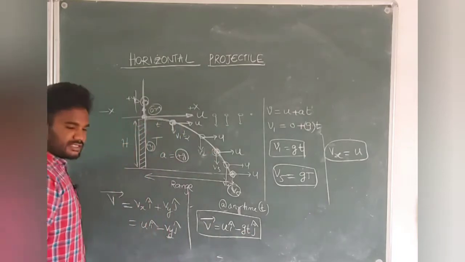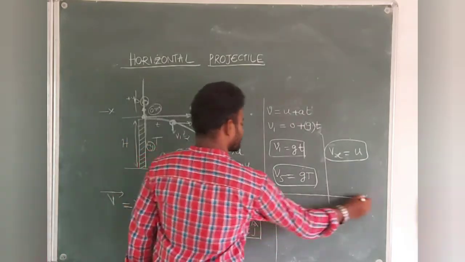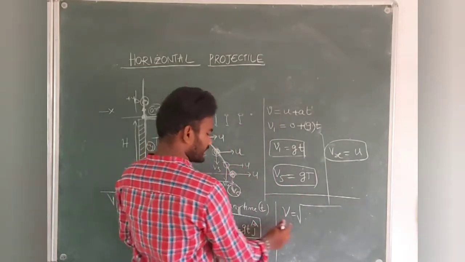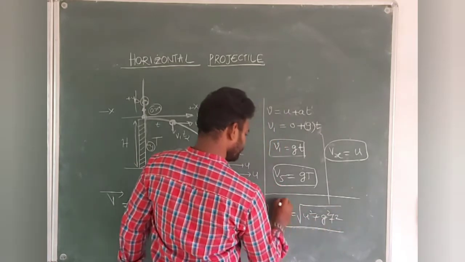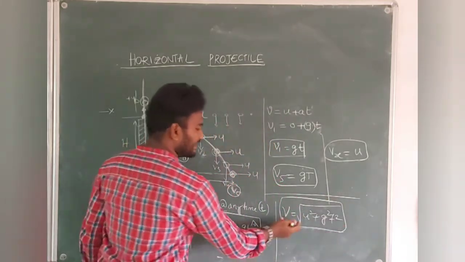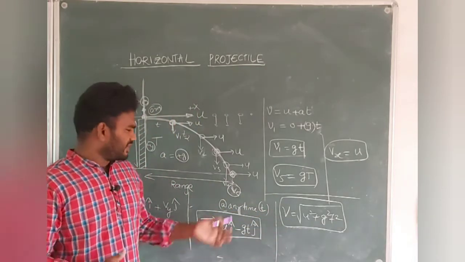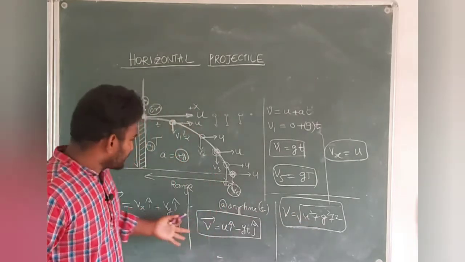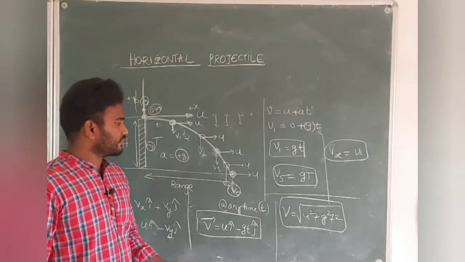So once you know the velocity vector, you can find the magnitude also. Suppose I want to find the magnitude of this velocity, v is equal to square root of u square plus g square t square at any time t. Students, are you understanding this question? Very, very simple, students. Velocity at any time t is given by this. Any doubts here? Make a note of this, it is very important.